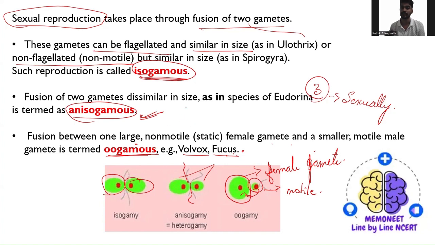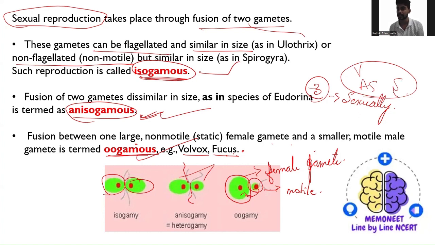So this is about the three types of sexual reproduction. One is isogamous, another one is anisogamous, then oogamous. So this is clear regarding the reproduction. Algae normally follow vegetative, asexual, and sexual modes of reproduction. Again, in the sexual mode of reproduction, you have three kinds: isogamous, anisogamous, and the last one oogamous. So this was all about how algae generally reproduce their offspring.